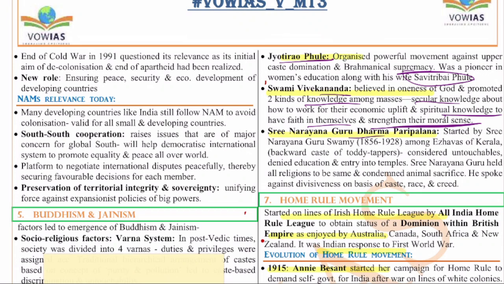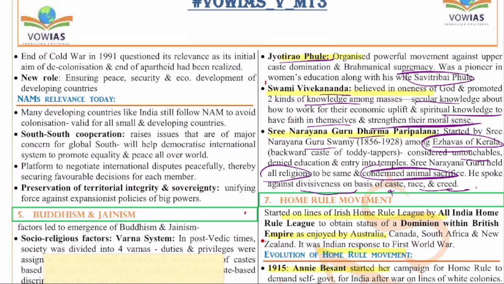Next we have Sri Narayana Guru Dharma Paripalana, started by Sri Narayana Guru among the Ezhavas of Kerala, who were considered untouchables. The temple entry movement was started by Narayana Guru so that these untouchables would be allowed into the temples. Sri Narayana Guru held that all religions are the same, and he condemned animal sacrifices and other practices which are against humanity. He spoke against discrimination on the basis of caste, race and creed. So these are the various reform movements and reformists who worked for the betterment of humans during the time of the British.